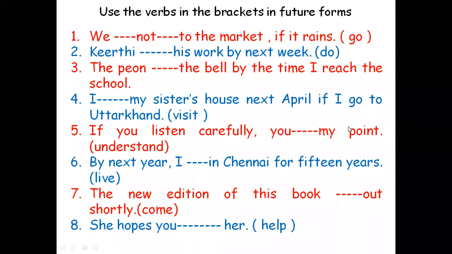For example, this one, the first sentence: we will not go to the market if it rains. There is no other way of filling it up. For example, we would not go to the market, it is impossible. We would not have gone to the market, that is impossible. Since if it rains is there, these two things are not possible. And similarly, the second one also, there is no other possibility other than what I am going to say. Kirti dash his work by next week.